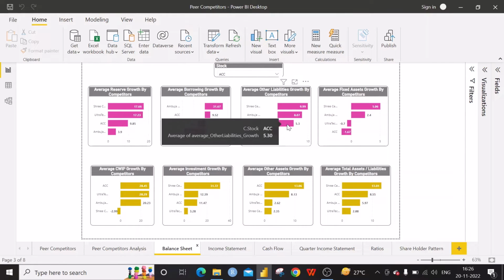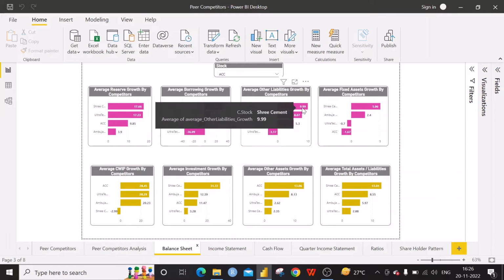However, ACC has got 5.3 as the growth rate. They are getting more other liabilities for these recent years. But the Sri Cement is getting more other liabilities in recent years, nearly 10%.